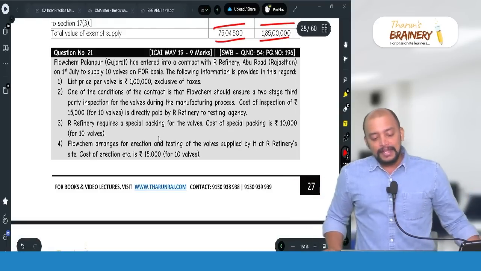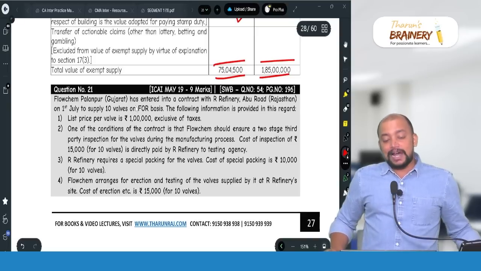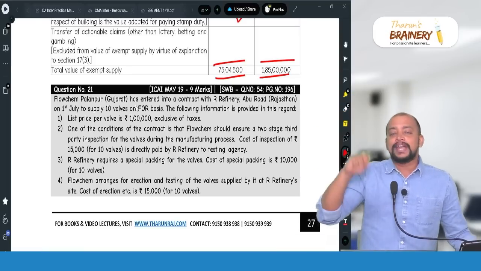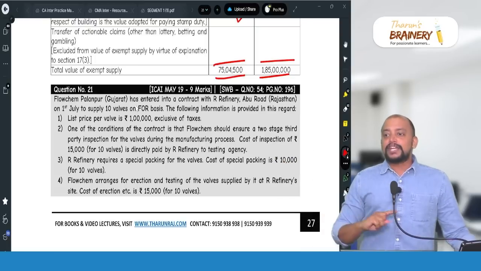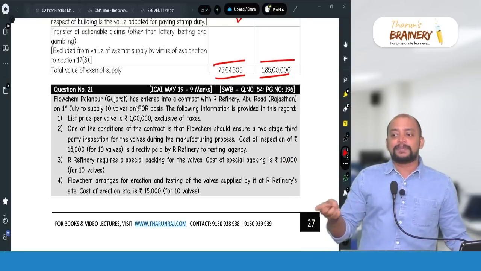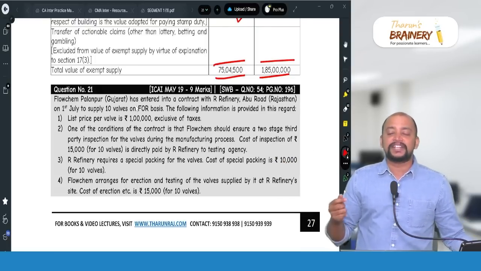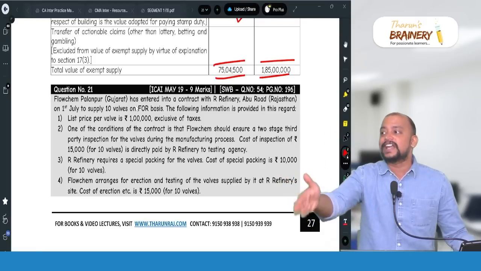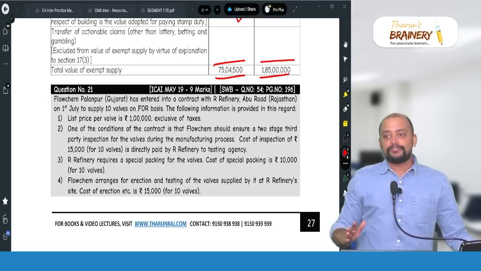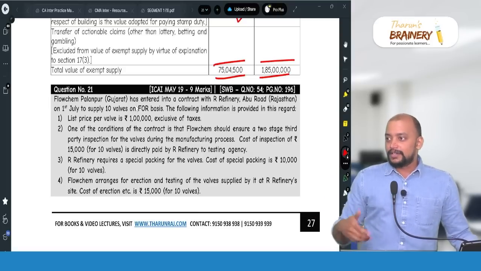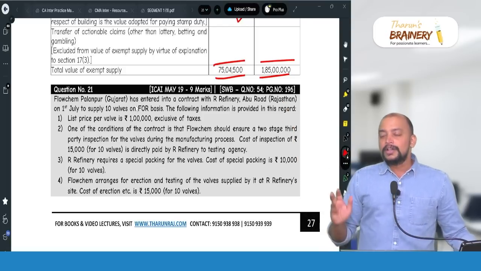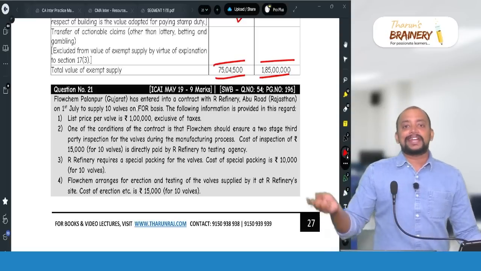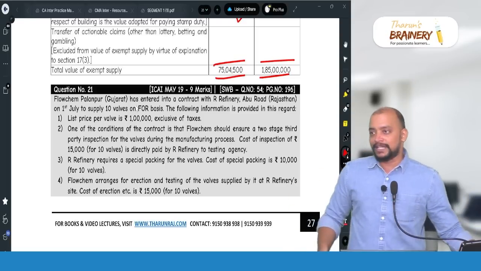Then, all RTP I have given in the book. All RTP questions till November 22. May 23 I have not included in the book, because by the time this book was printed, the May RTP did not come. Even when we started our batch, the May 23 RTP did not come. On the second day, the May 23 RTP came. So how can I include it? I cannot do time travel, I know that. But the May 23 RTP, I will post it on my YouTube. I will make a discussion video on the May 23 RTP, okay?